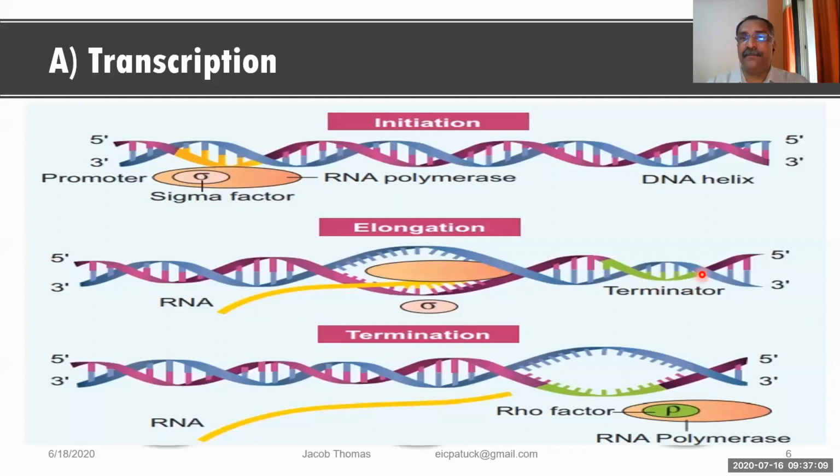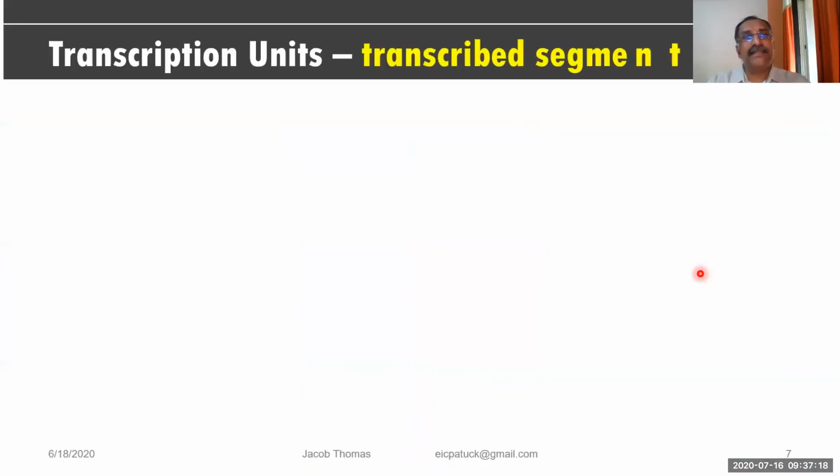So initiation is there, elongation is there, and terminator is there. Now what is going to happen? Just look at the next slide. Now what is written here? Transcription units. Now what are transcription units?